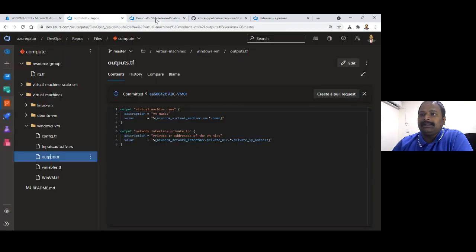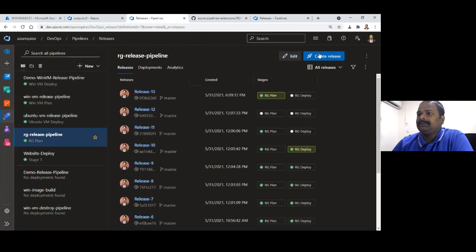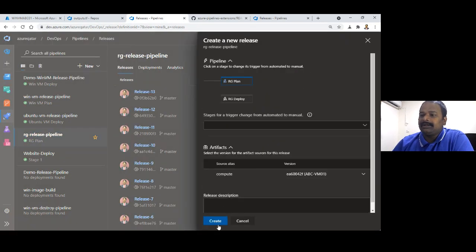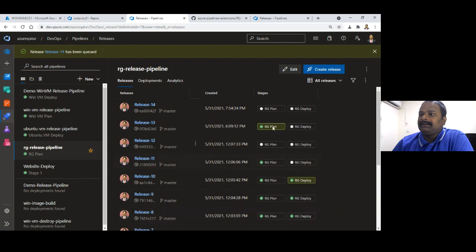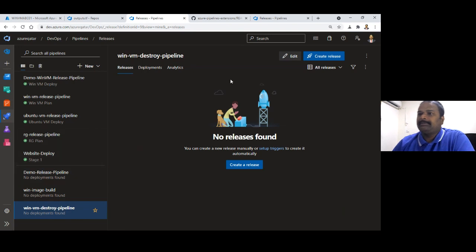Now let's go to the other resource group. Let's create a resource group pipeline. For time being, I have already created a pipeline. Let's see this. I have another pipeline.